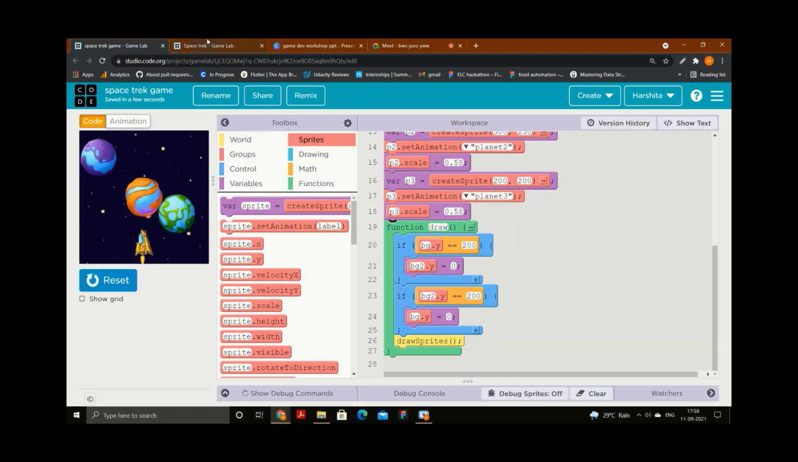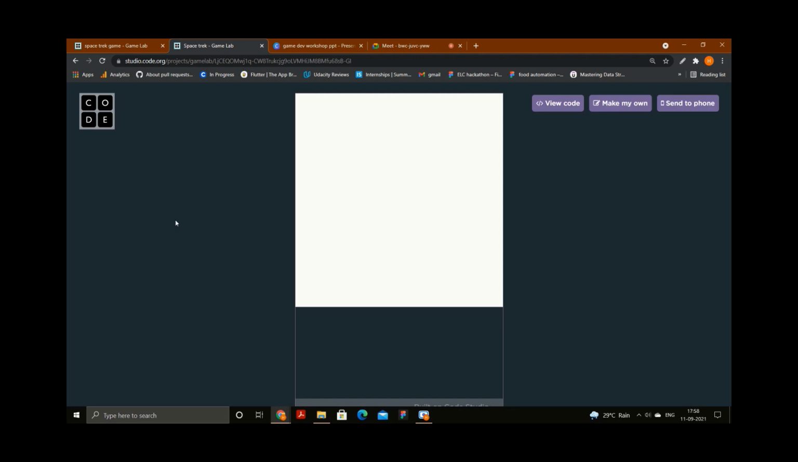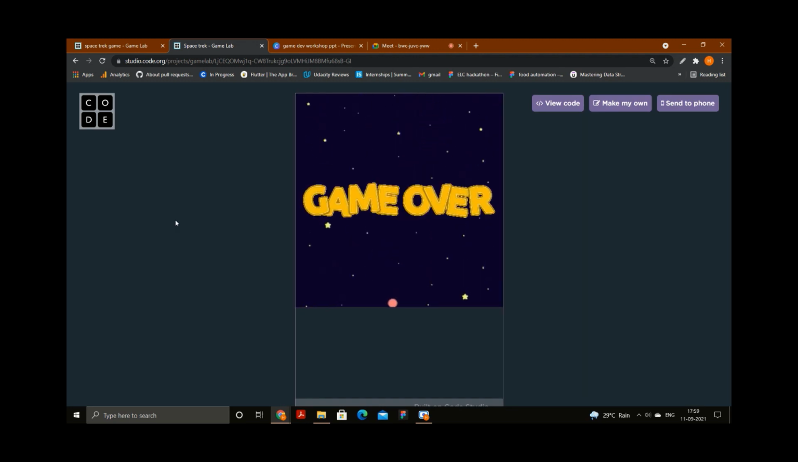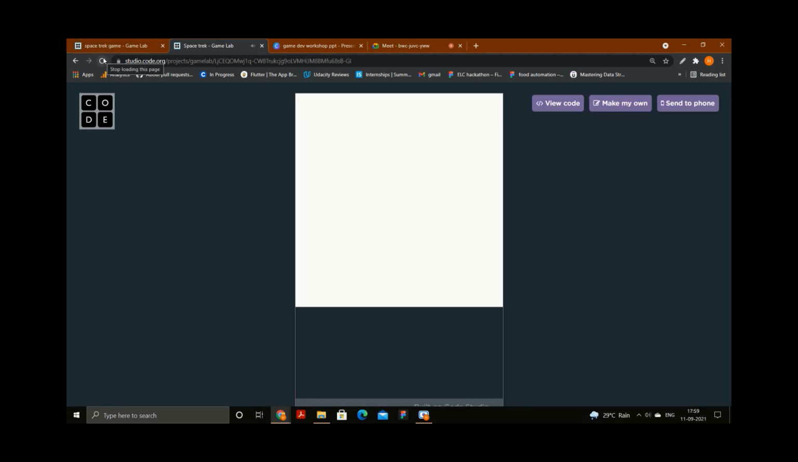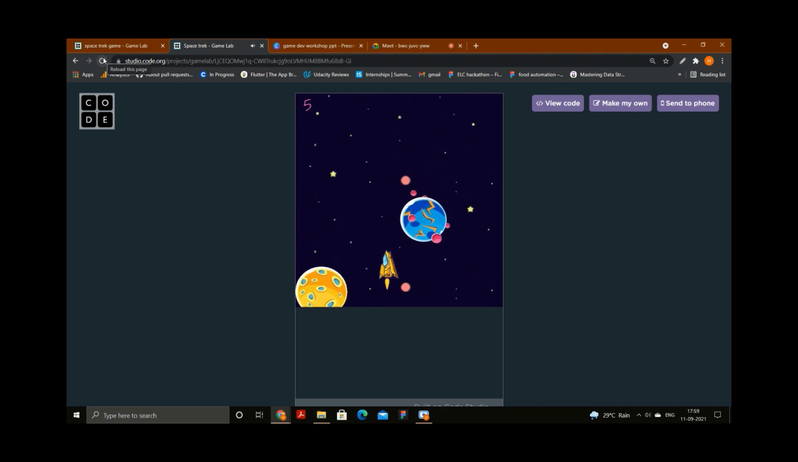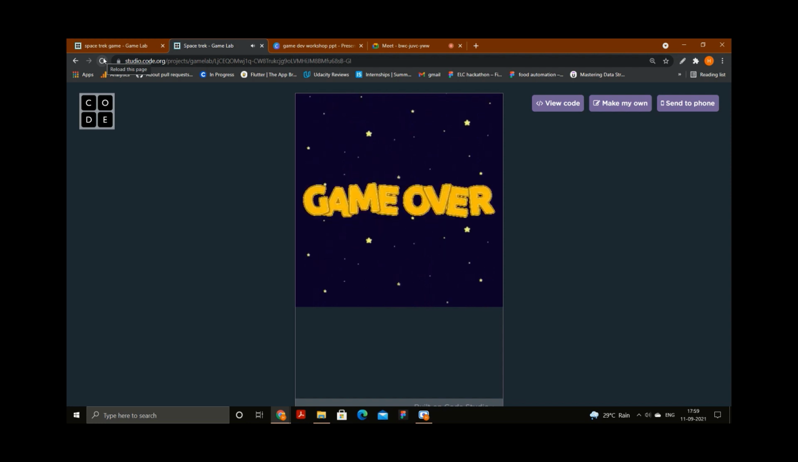Okay. But now if I show you the game, just see that in the initial level, two planets are visible, and then the third one comes from the top. Can you see? I will just show you again. In the initial level, two planets are there, and then suddenly this blue one comes from the top. That means initially two planets will be there on the screen, and the third one is coming from the top.